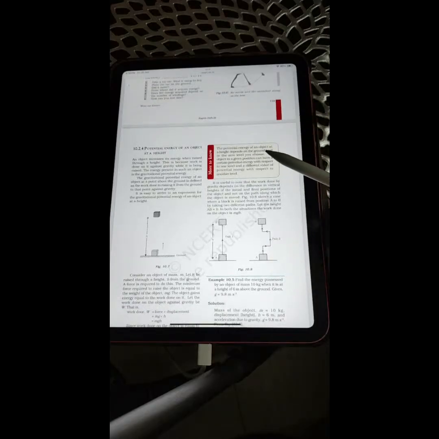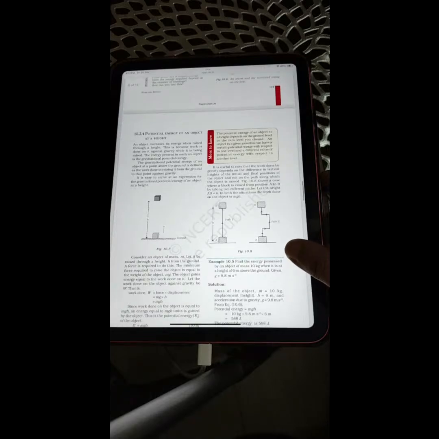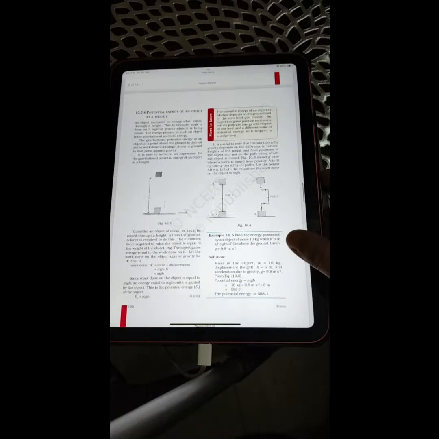More to know, the potential energy of an object at a height depends on the ground level or the zero level you choose. An object in a given position can have a certain potential energy with respect to one level and a different value of potential energy with respect to another level. It is useful to note that work done by gravity depends on the difference in vertical heights of the initial and final positions of the object and not on the path along which the object is moved. Figure 10.8 shows a case where a block is raised from position A to B by taking two different paths. Let the height AB be equal to h. In both the situations, the work done on the object is mgh.